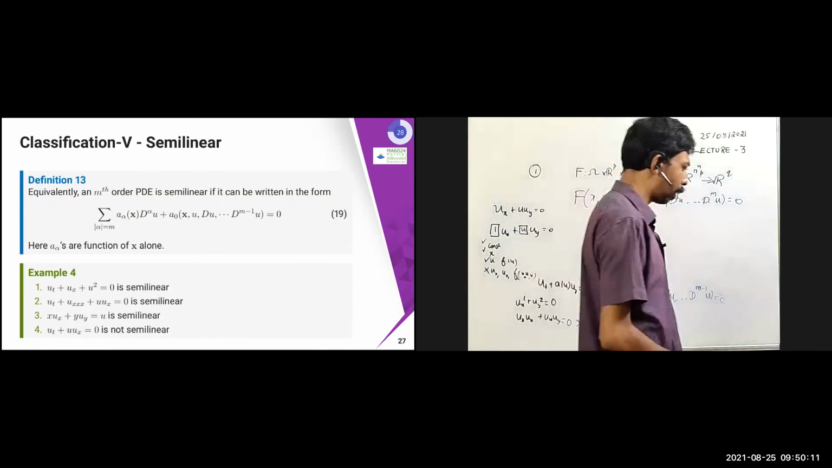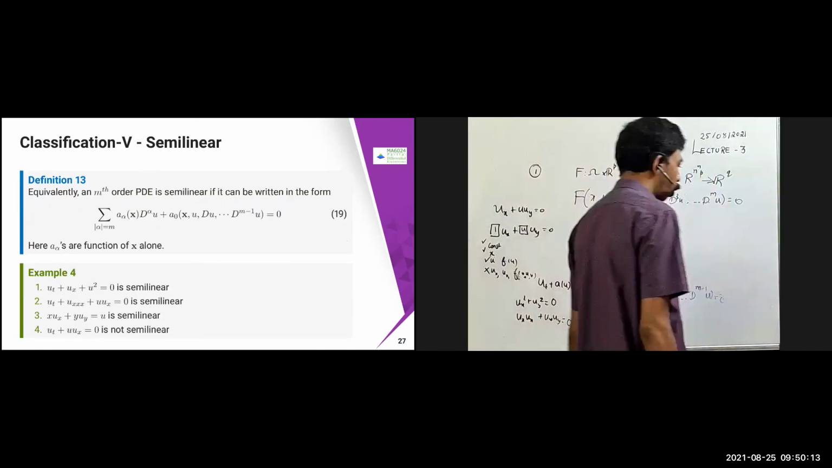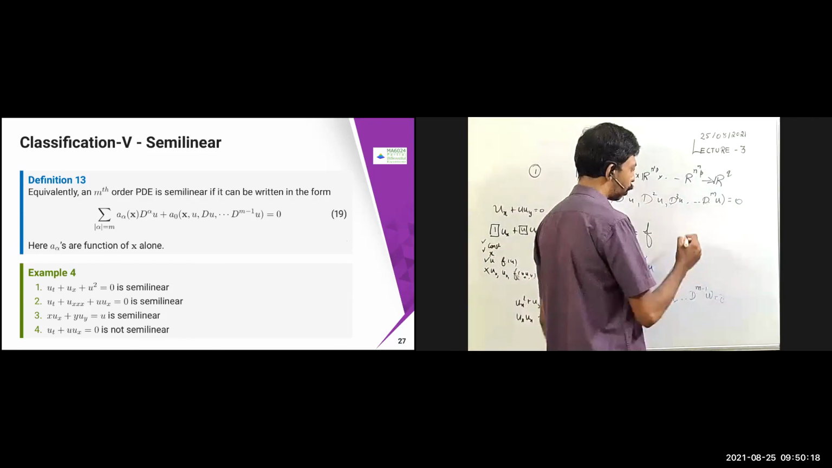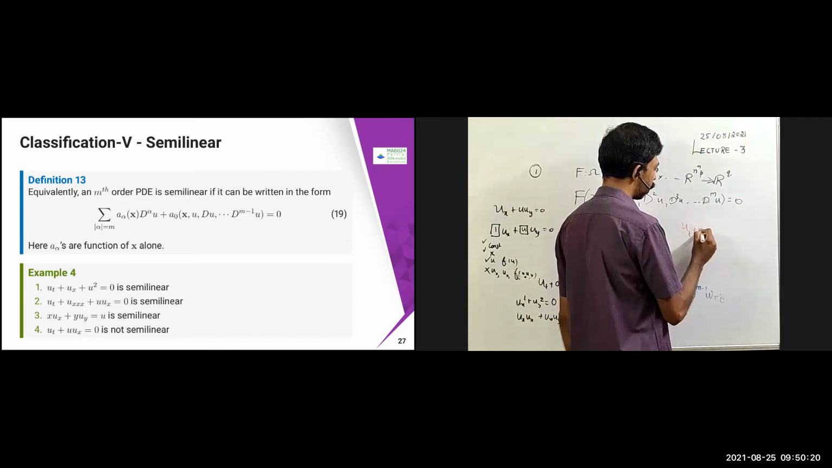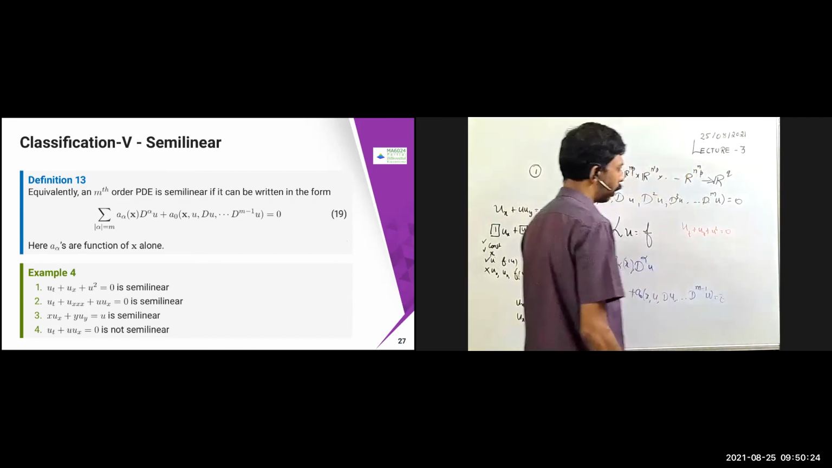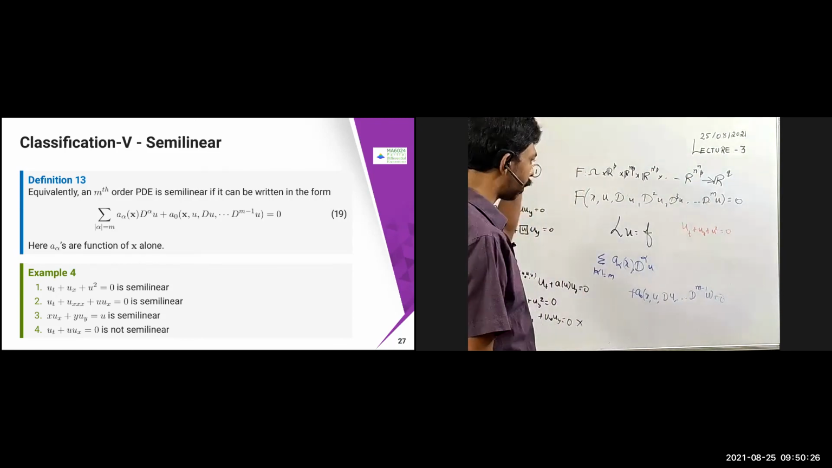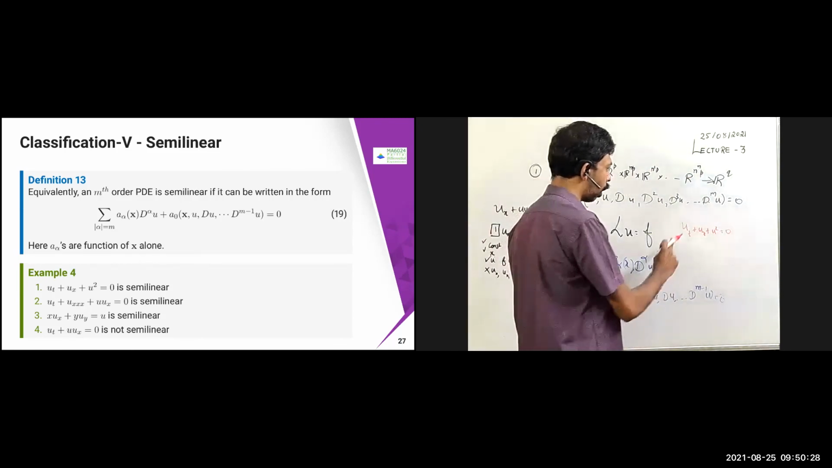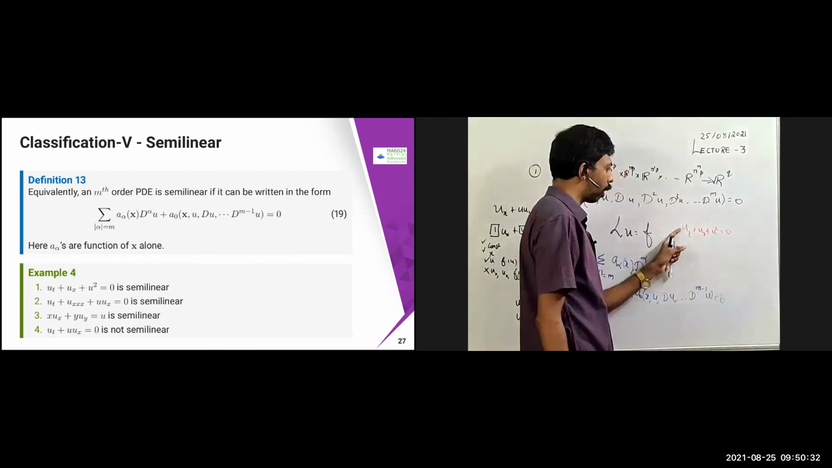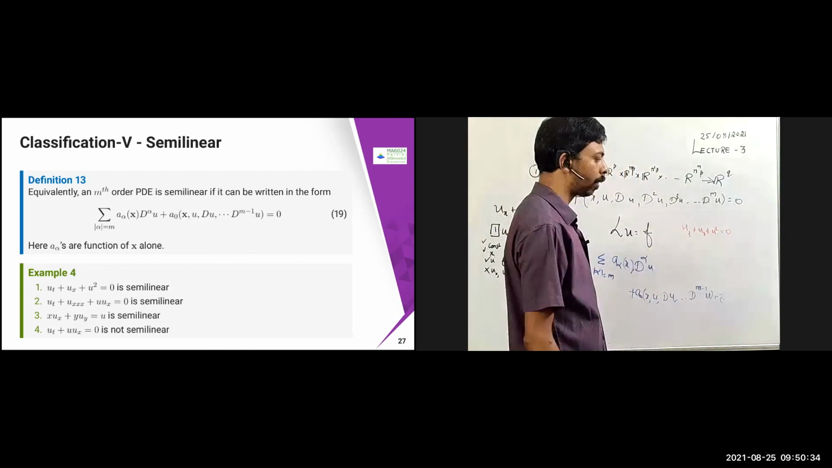So let us see an example. ut plus ux plus u squared equal to 0. In this case, always look at the highest derivative only. So here you have to look at both ut and ux. Both coefficients are constant only. So that is called semi-linear.